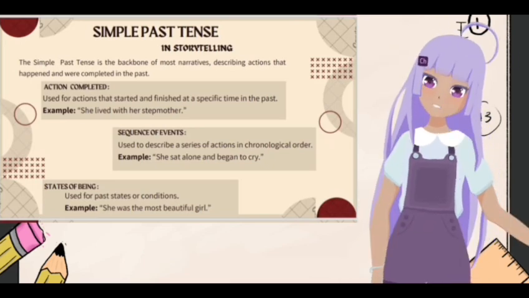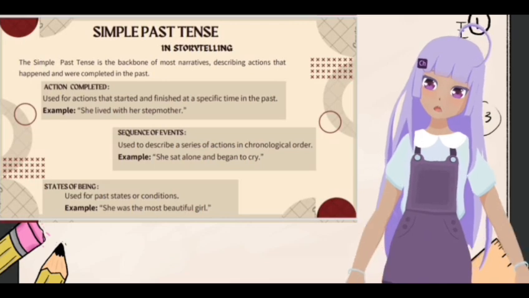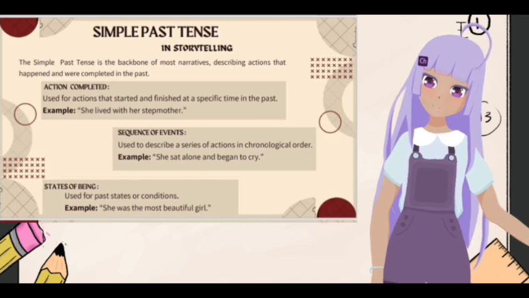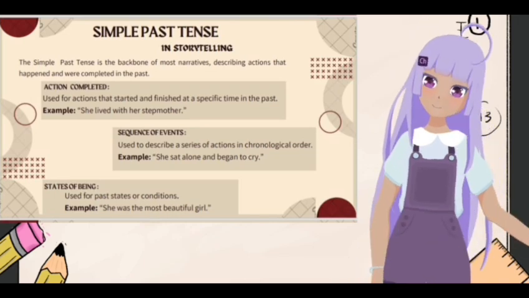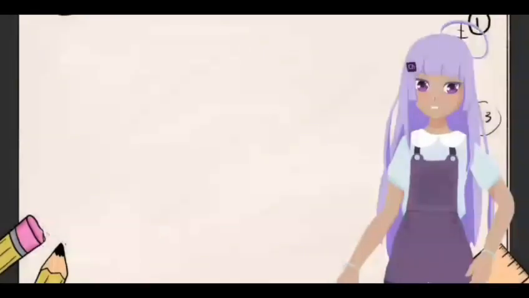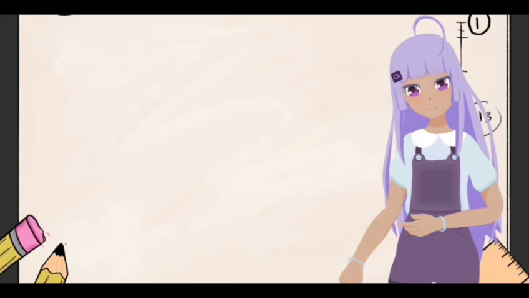The second, sequence of events: used to describe a series of actions in chronological order. Example: she sat alone and began to cry. The third, state of being: used for past states or conditions. For example, she was the most beautiful girl. Okay, next, let's move to the next slide.